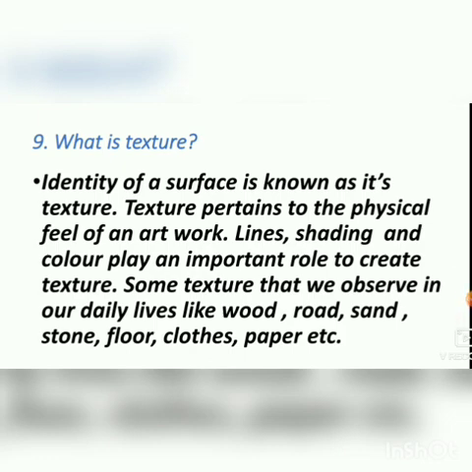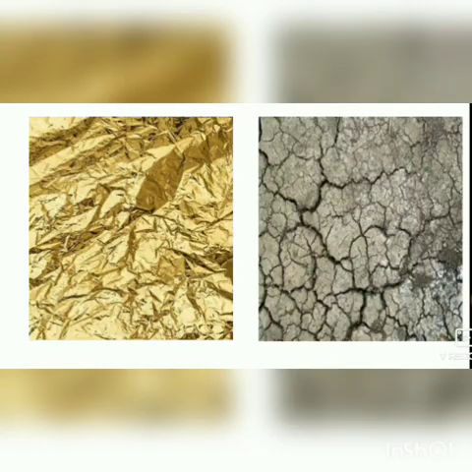What is texture? The identity of a surface is known as its texture. Texture pertains to the physical feel of an artwork. Line, shading, and color play an important role in creating texture. Some textures that we observe in our daily life are wood, road, sand, stone, floor, clothes, paper. Through texture we can create amazing types of artwork. How can we identify texture? By the surface. Let's see some real texture.